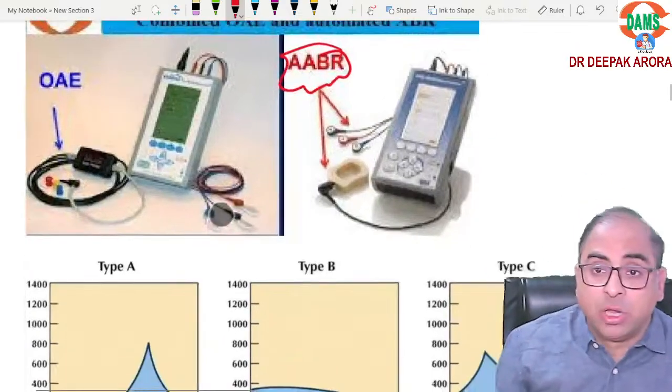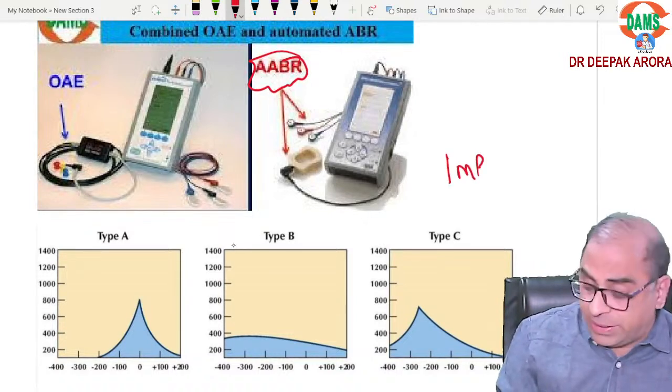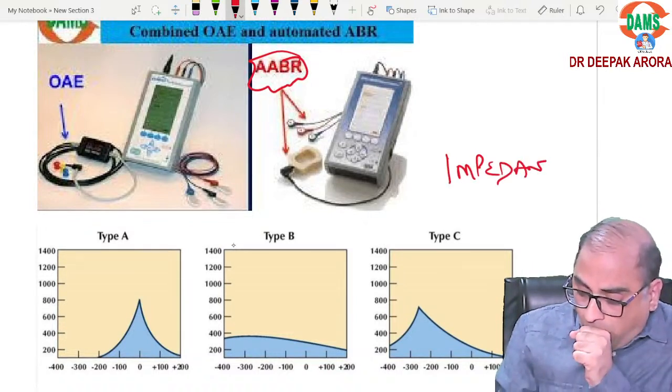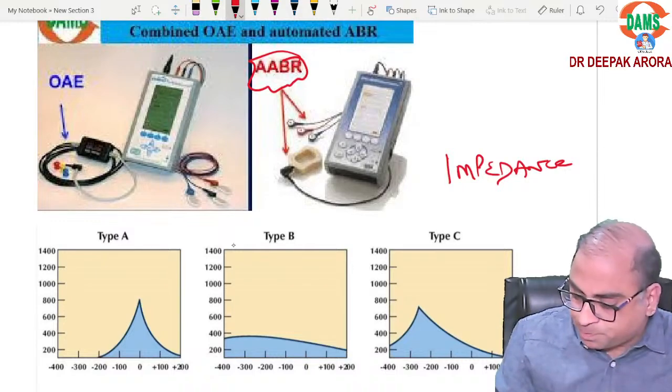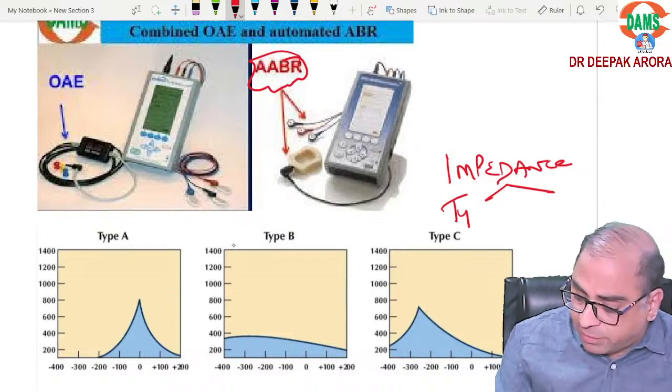Clear. Now learn my next formula. The next formula is impedance audiometry. Impedance audiometry is made up of tympanometry.